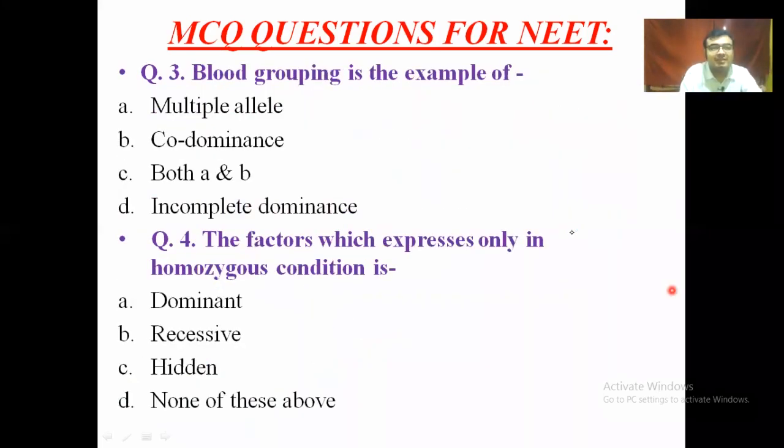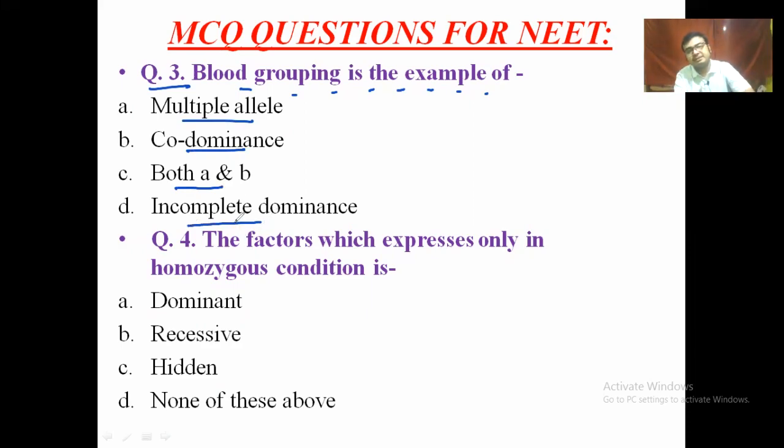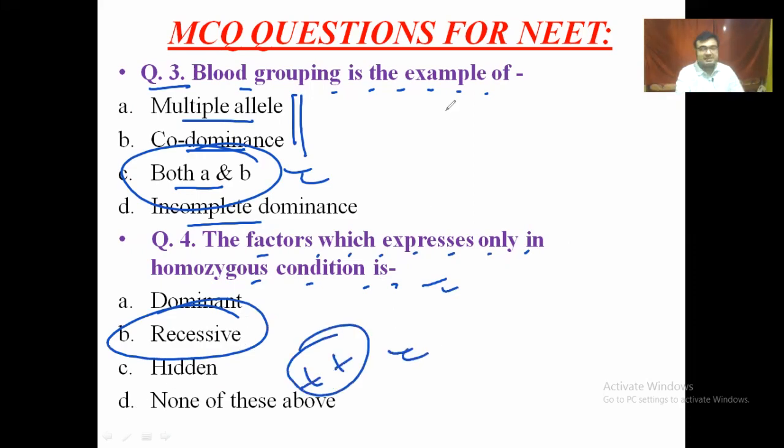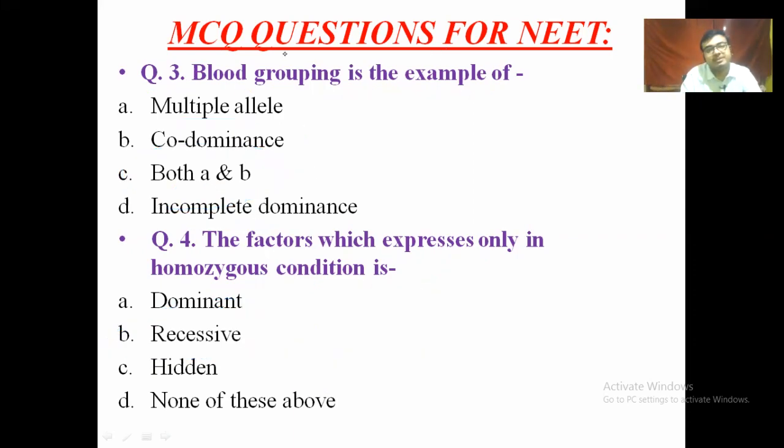On the other hand, question number 3: is blood grouping an example of multiple allele, codominance, both A and B, or incomplete dominance? Yes, it is both A and B, because multiple allele is a type of allelism which is normally present in the codominance concept. And question number 4: the factor which is expressed only in a homozygous condition is the recessive, that is a small t. Normally in these cases, it is only expressed.